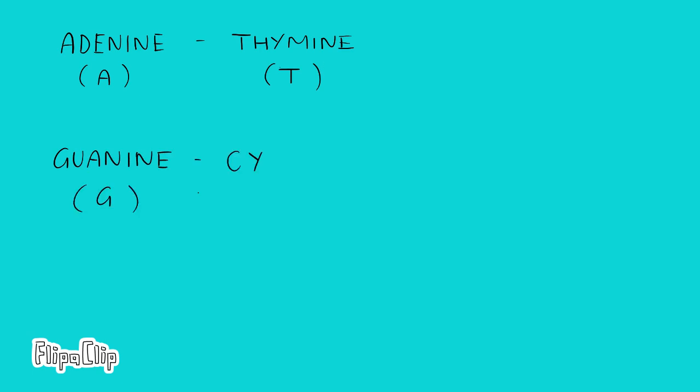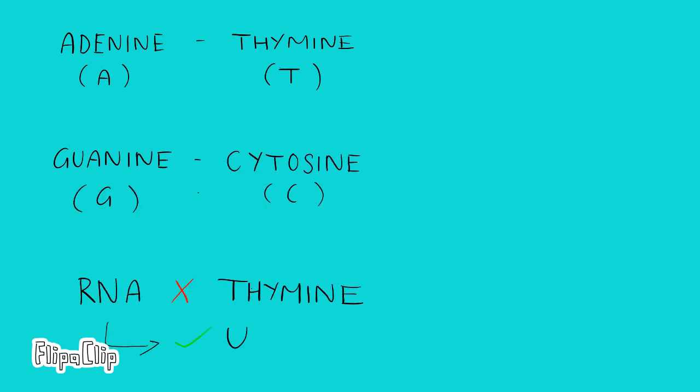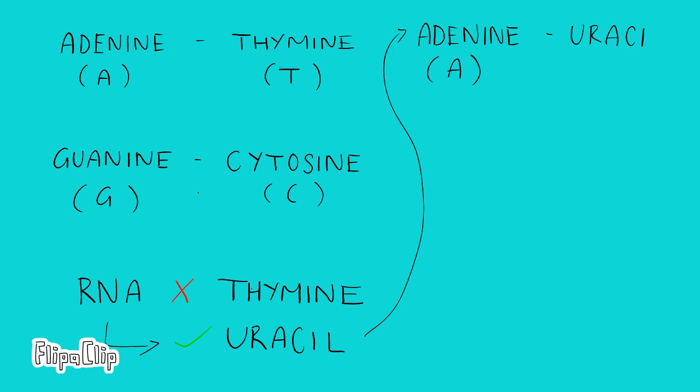A always pairs with T, and G always pairs with C. RNA is very similar, except it does not produce thymine, instead uracil, so A matches with U.